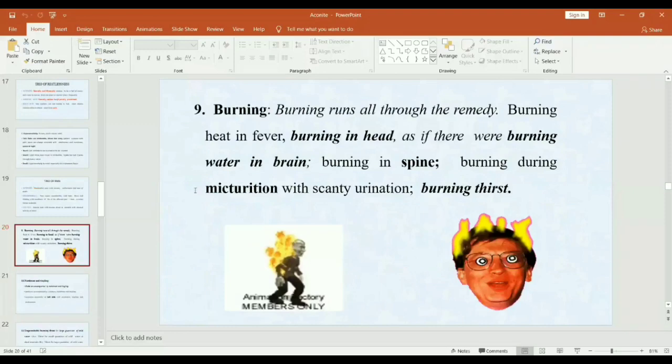So next keynote is burning. Burning runs all through the remedy. Burning in fever, burning in head, as if there were burning water in the brain. Burning in spine, burning during micturition with scanty urination. Scanty means less. Also having burning thirst. So burning is also an important keynote of aconite.